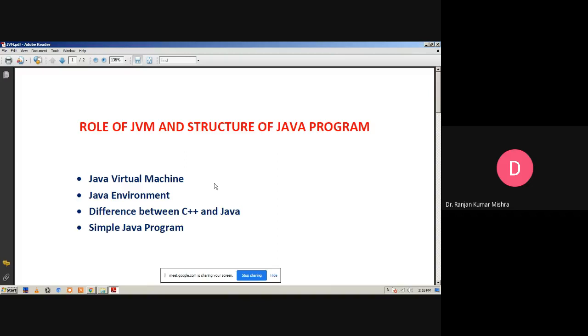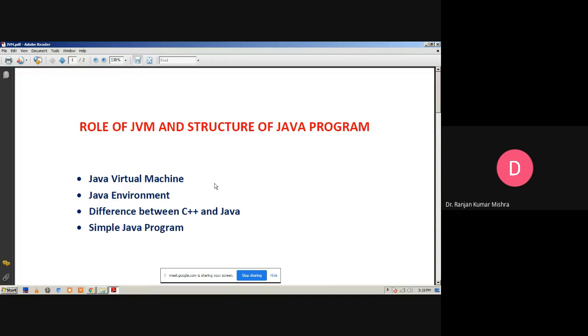Next, C++ supports global variables. As we know, there are different storage classes: auto, extern, static, register. So C++ supports global variables, but Java does not support global variables. That means every variable should be declared in a class. When we write a program in Java, we start with the main function, and everything is written in the class only. If we declare anything outside the class, then there will be no existence of such variables or functions.